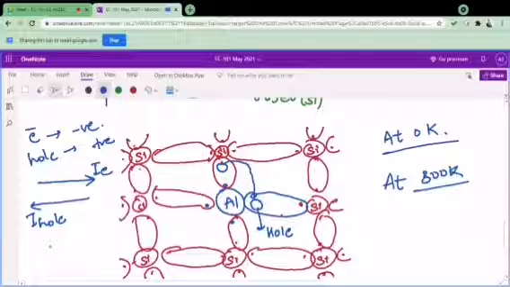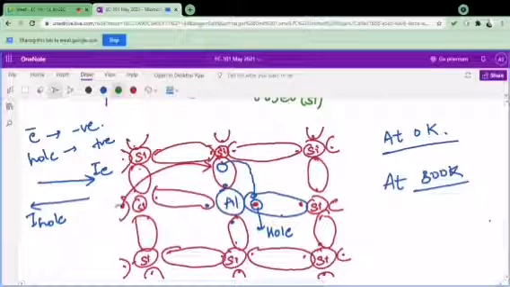let me draw this then. An electron will come here. Similarly, after some time, what is going to happen? Let me take this hole, this electron. This electron will move from here to here, and a hole will be created over here, and this hole will be filled by this electron. It means these electrons are moving from this point to this point, or in the reverse case, I can say that this hole has shifted its position from this to this, then this to this, because now the hole is present over here.